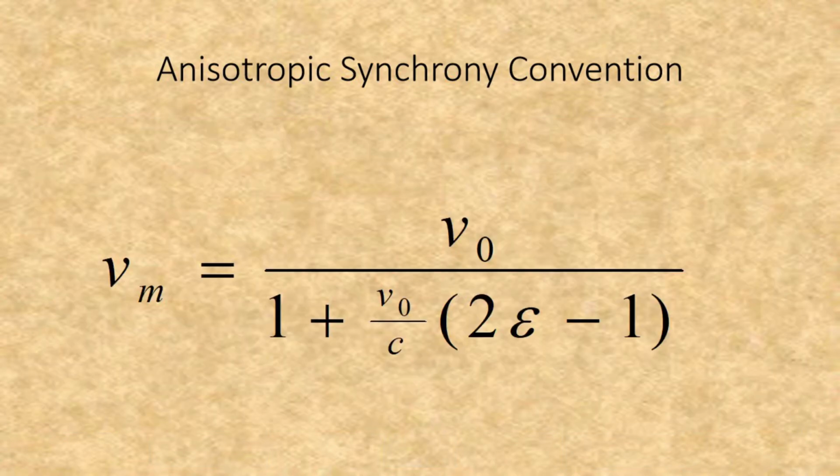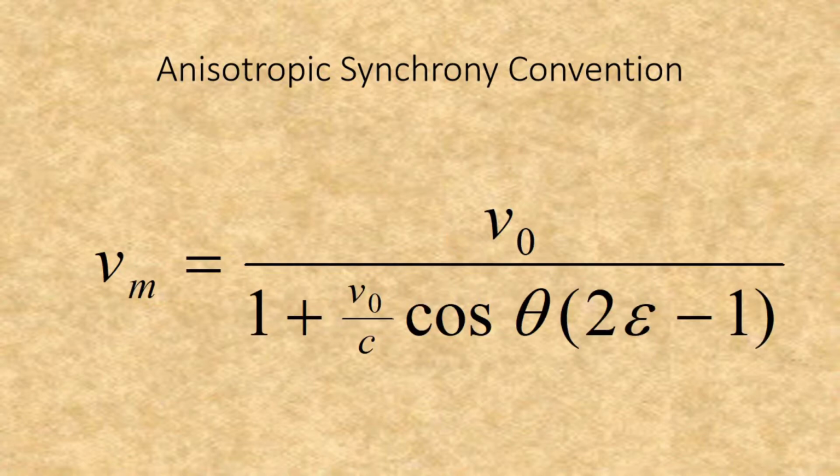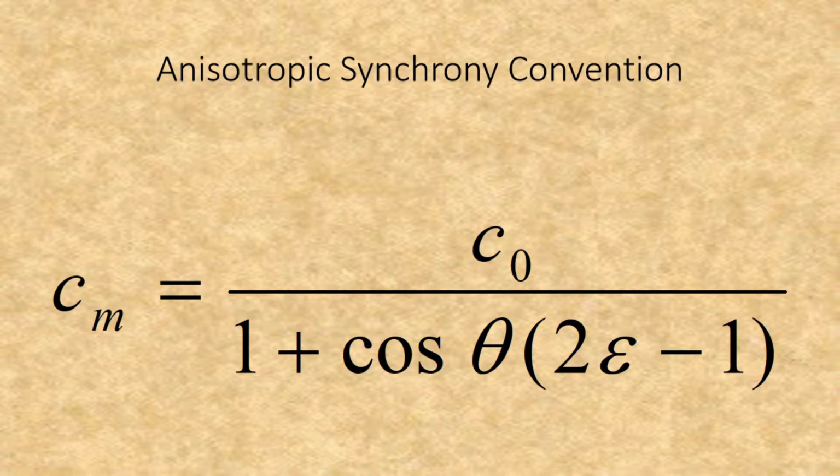Now, when we bring in the formula for the relationship between the measured radial velocity and the proper radial velocity, the relationship between the measured velocity and the proper velocity for all directions, and the relationship between the measured speed of light and the proper speed of light for all directions.